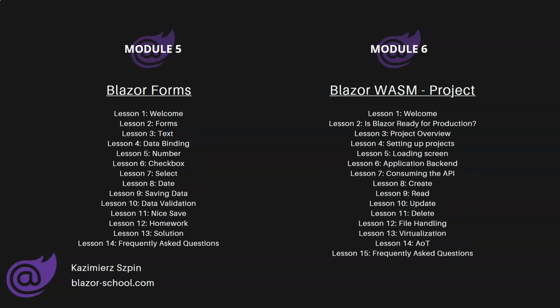The sixth module, very important, we will create a complete SPA application in Blazor WebAssembly. I will show you the main principles of creating such applications. I will also show you one of my production applications, which was created 100% in Blazor and works flawlessly. We will also create a more advanced application in Blazor. I will discuss the most important elements of application development. I will also show you how to connect Blazor with an API, what architecture to use, and how to implement CRUD operations, i.e. create, read, update, and delete on a database.